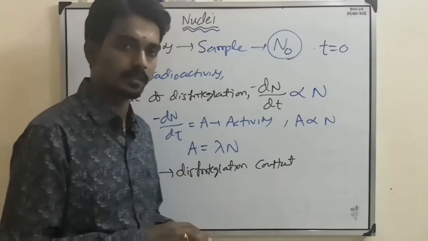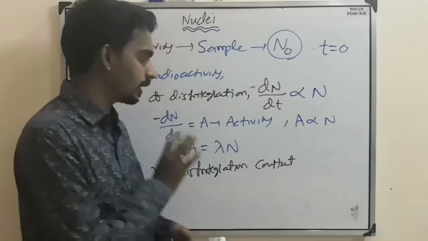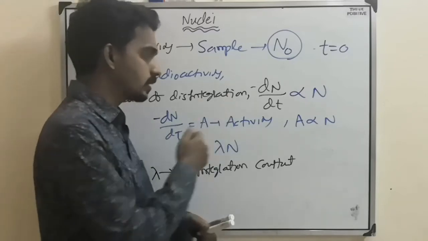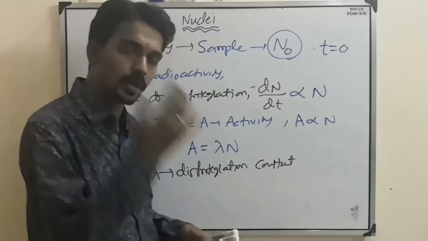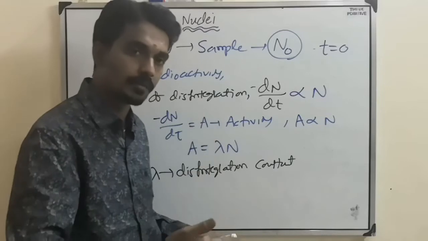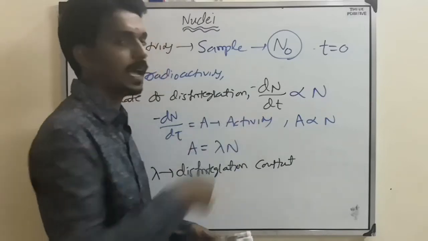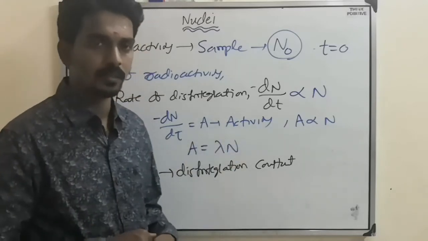Minus dN by dt is nothing but the rate of disintegration, how fast or how slow it is happening, which we call activity. So this is the basic equation.